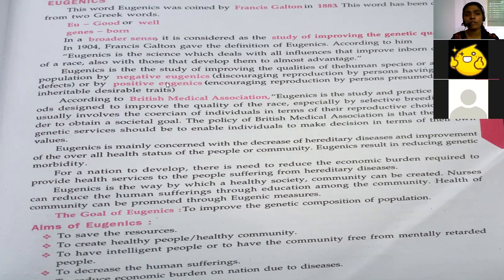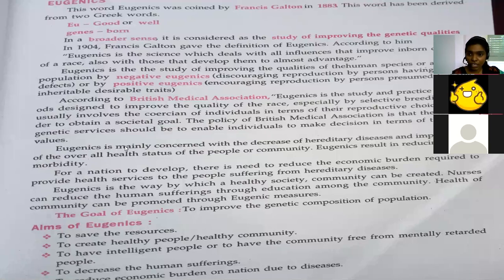And positive eugenics is where they encourage reproduction by giving support. For example, let us take B. B has almost good characteristics, good skin tone, everything is good. Then they encourage that trait. That is positive eugenics. Let me explain again. Eugenics is the study of genetic qualities. Positive eugenics is encouraging reproduction. Negative eugenics is discouraging the reproduction of people who have any disabilities, in simple terms. Got my point?